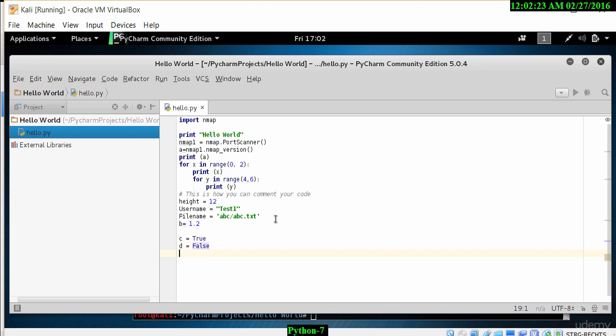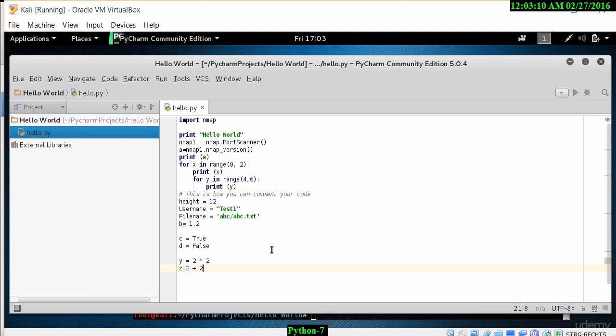We can also do mathematical calculations in Python, and to do that we can simply type in, for example, two variables, y and z. Let's look at y equals 2 multiplied by 2, and let's also look at z as another variable, and let's put z equals 2 plus 2.